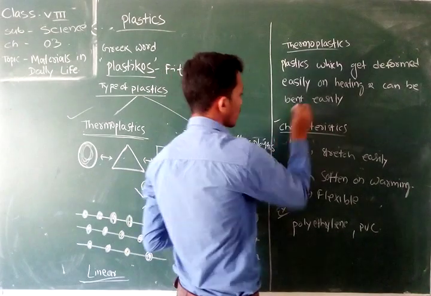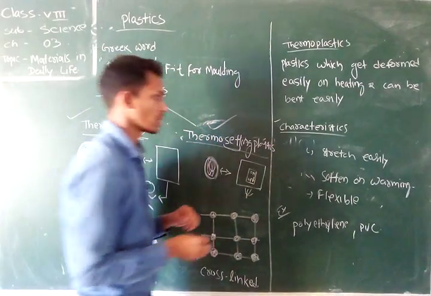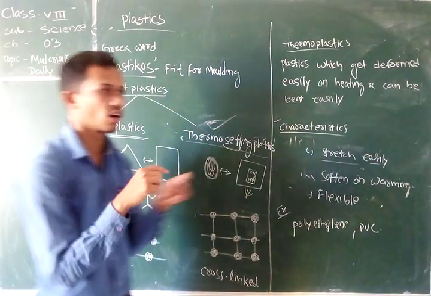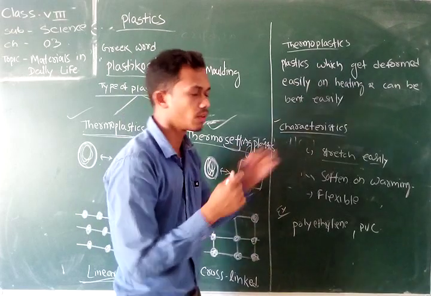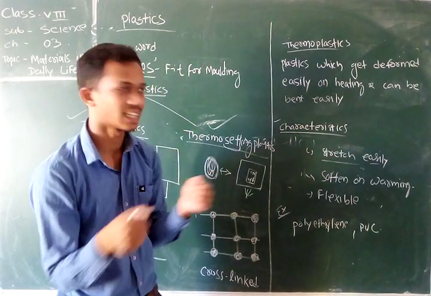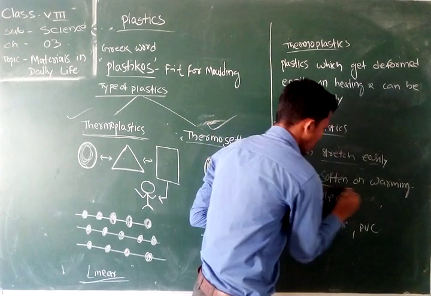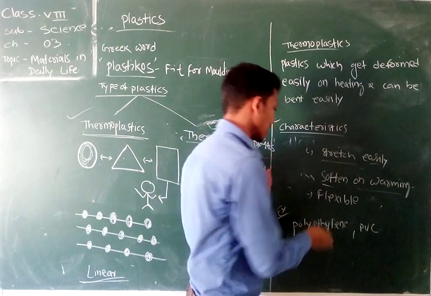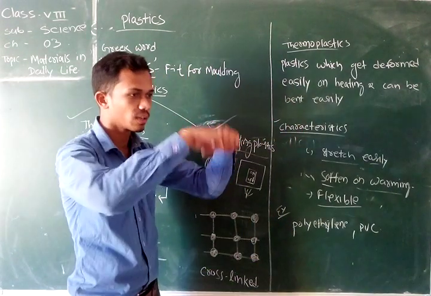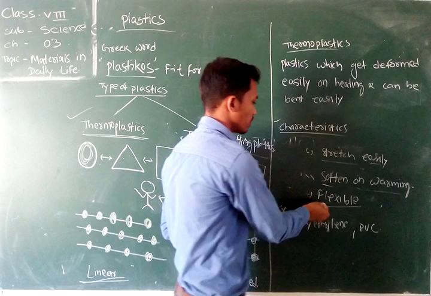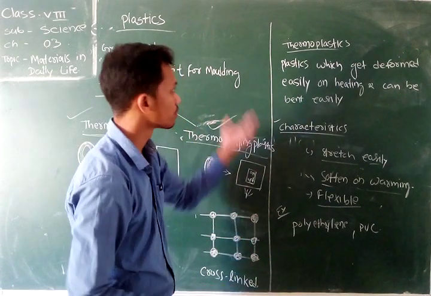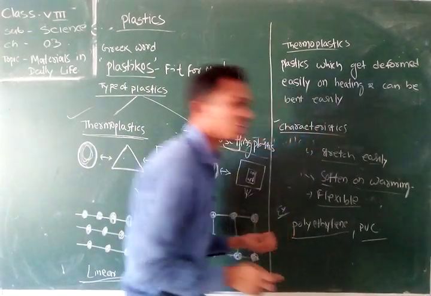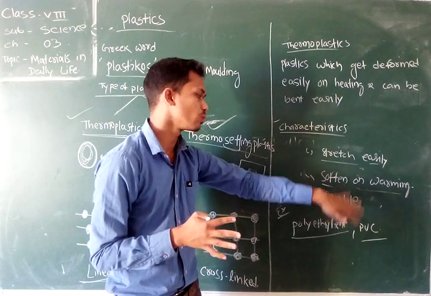Let's discuss the various characteristics of thermoplastic. Thermoplastic can be stretched easily. You have seen various water pipes, which are flexible, so we can easily stretch them. They can be softened or rounded. Whenever we provide heat, they become soft. They are very flexible, and whenever we try to bend them, they bend easily. Examples of thermoplastic, which are very common, are polyethylene and PVC, that is polyvinyl chloride, where the maximum plastic use can be found.